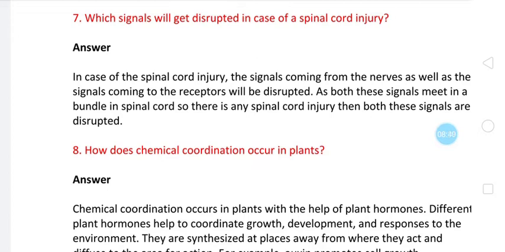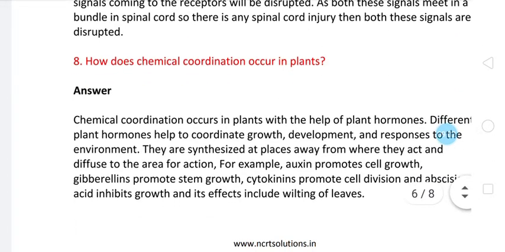So if there is any spinal cord injury, then both these signals are disrupted. Neither sensations from the environment will be received, or though they are received, they will not be transferred to the spinal cord, and from the spinal cord also they will not be transferred to the brain. So these signals will get disrupted. This is the answer.